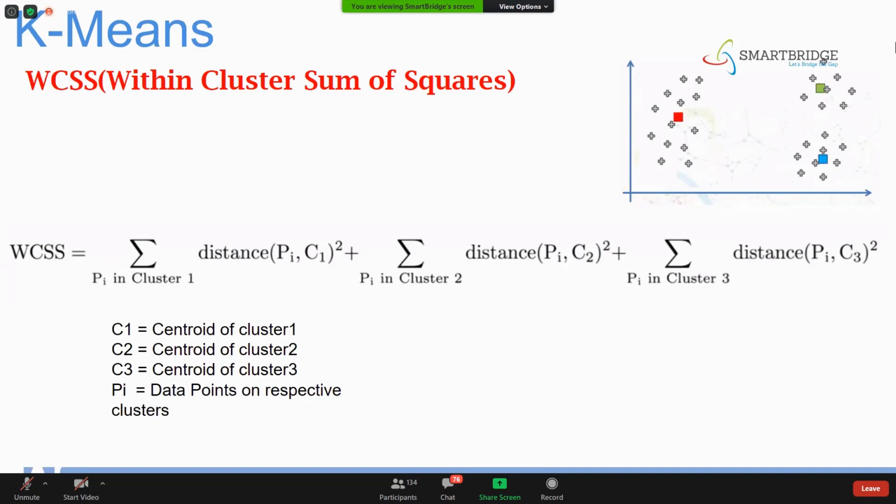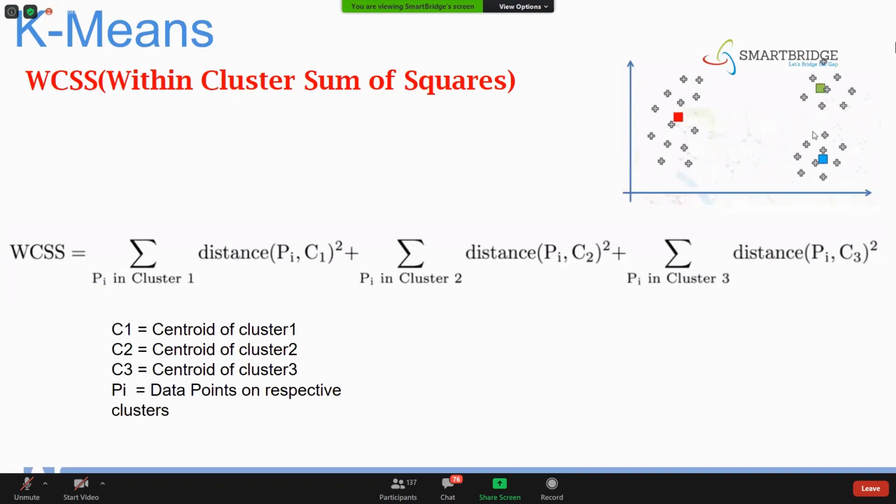For suppose, if you're having 3 centroids, or 3 clusters, the formula would be like this: WCSS is equal to summation of point in cluster 1, distance between point and cluster 1's centroid. I represents the number of data points. If you see here, suppose these are 3 clusters.